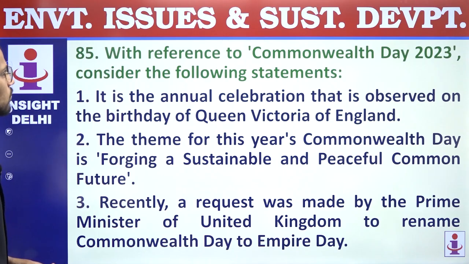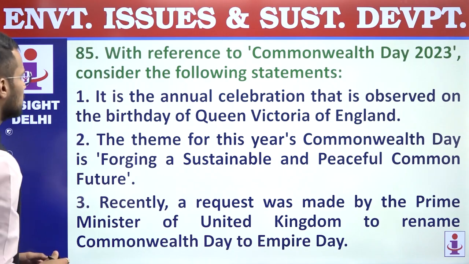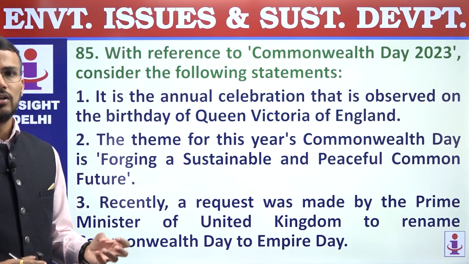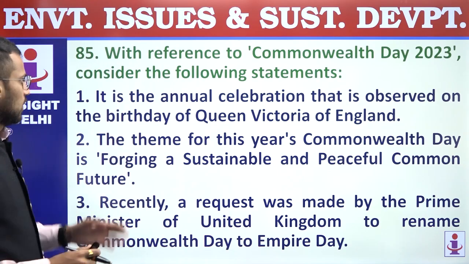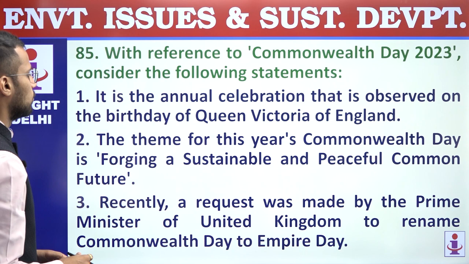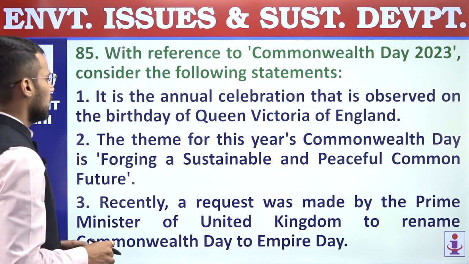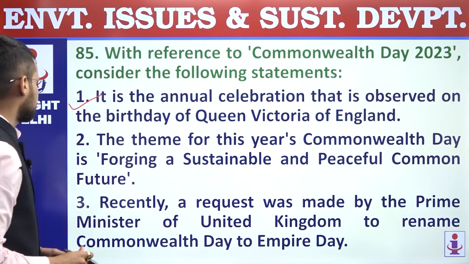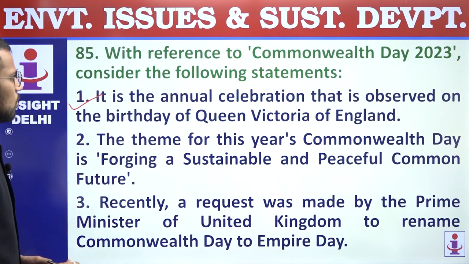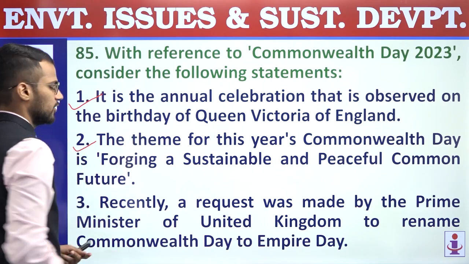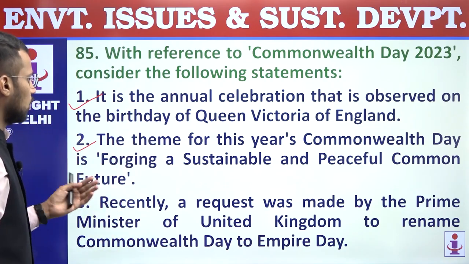With reference to Commonwealth Day 2023, consider the following statements. So Commonwealth Day is celebrated on 24th of May. Let us consider the statements. First, it is the annual celebration that is observed on the birthday of Queen Victoria of England. Correct statement it is. Second, the theme of this year's Commonwealth Day is Forging a Sustainable and Peaceful Common Future. So this statement is also correct regarding the Commonwealth Day theme of this year.